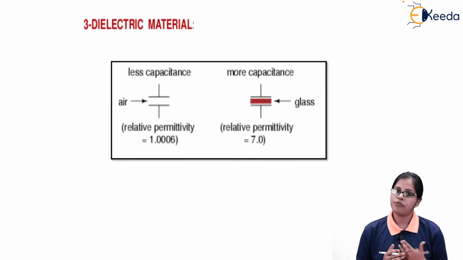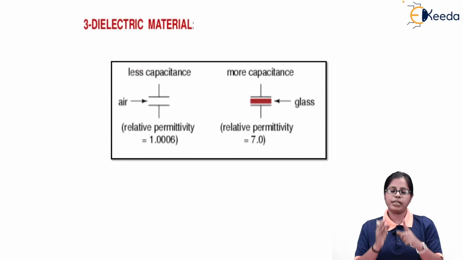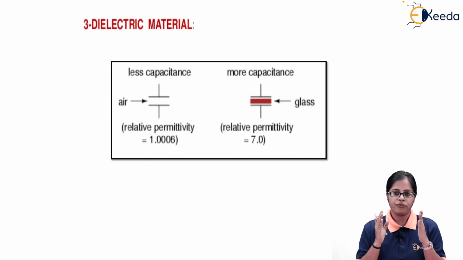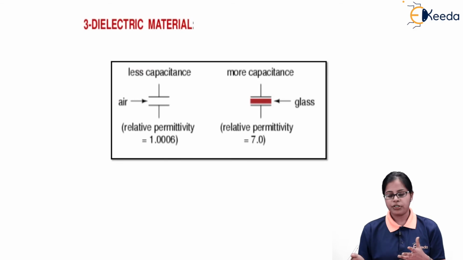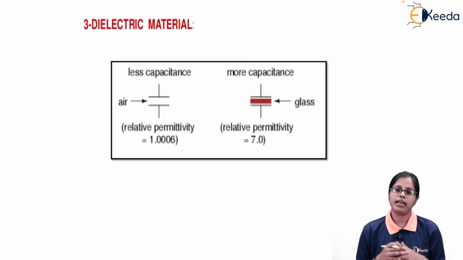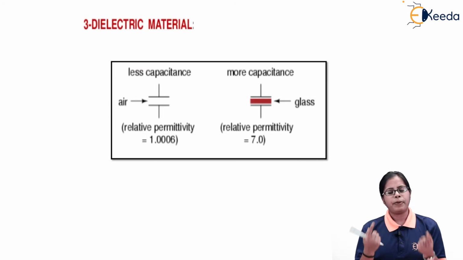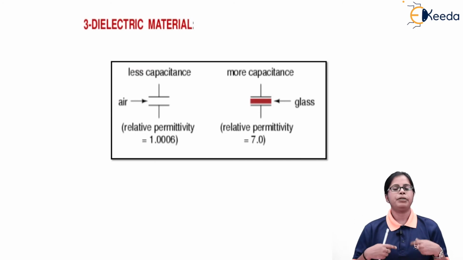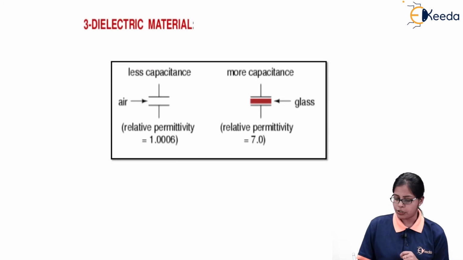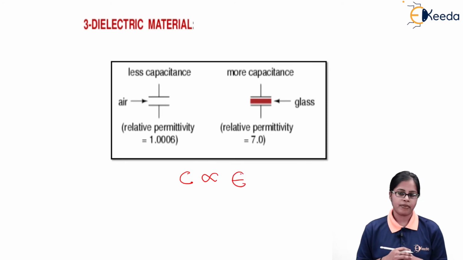The third effect is of the dielectric material placed in the gap between the two metal plates. So if you use different dielectric material between the gaps of the plates, the permittivity changes, and if the permittivity changes, the capacitance changes, because we are aware C is directly proportional to the permittivity.